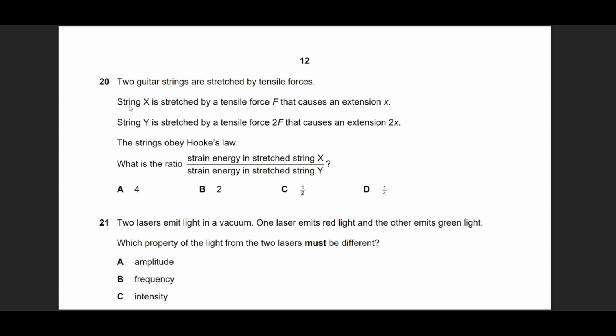Question number 20 suggests that we need to remember the formula for the energy stored by a spring, which is half Fx. He says that spring X has F and x, no problem. So this will be simply half Fx. Spring Y is being stretched by 2F and 2x. So this goes to 1 over 2 into 2F into 2x. So the 1 over 2 and 2 cancel out and we're left with 2Fx.